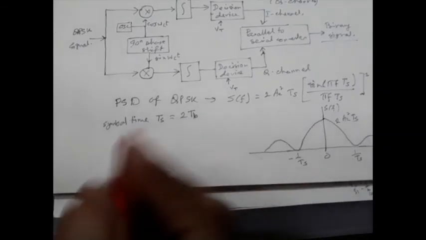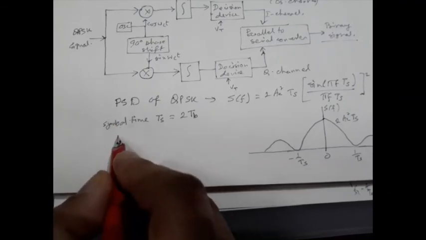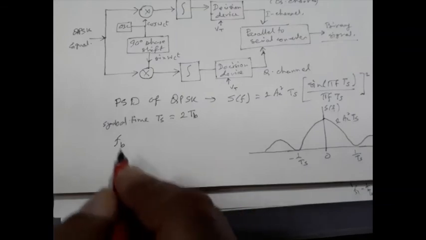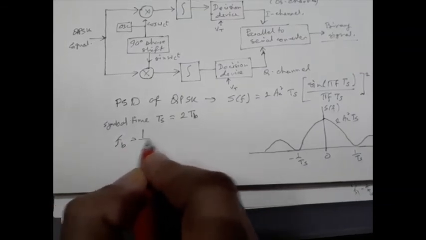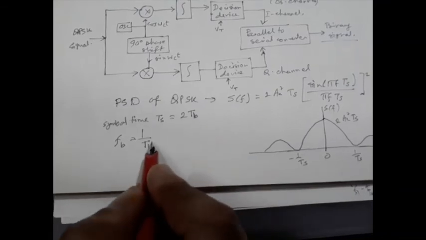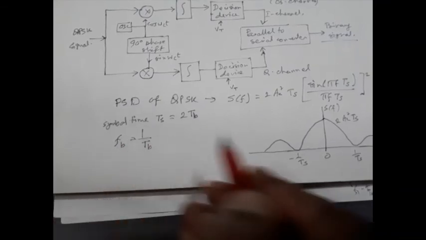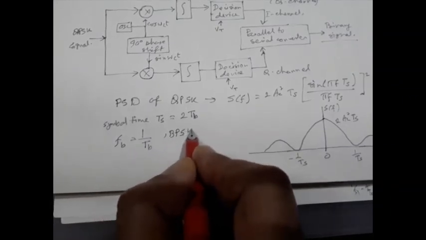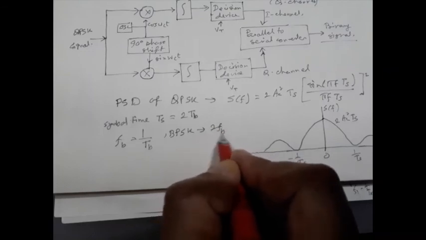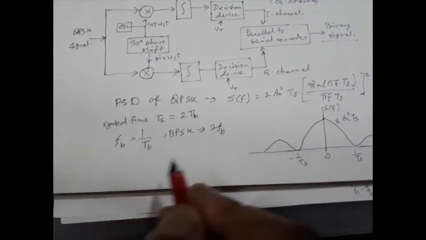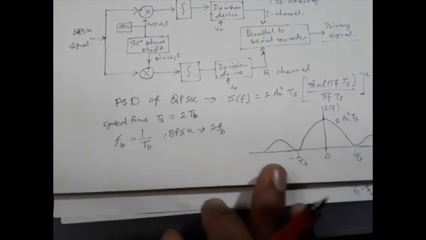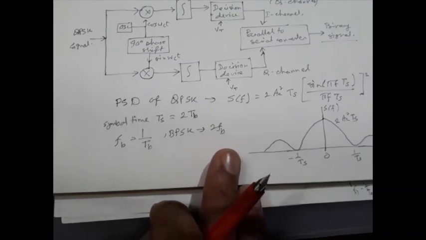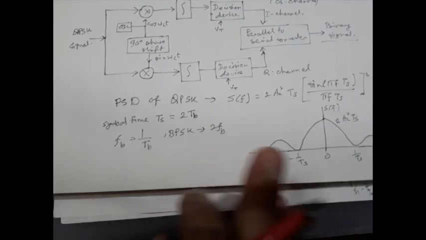Now for a BPSK signal, FB is equal to 1 by TB, where TB is the bit duration. So it is a bit rate, kind of. For BPSK, the bandwidth is nearly twice FB. Now for QPSK, the two waveforms form the baseband signal. The bit period for both of these signals is equal to twice TB.